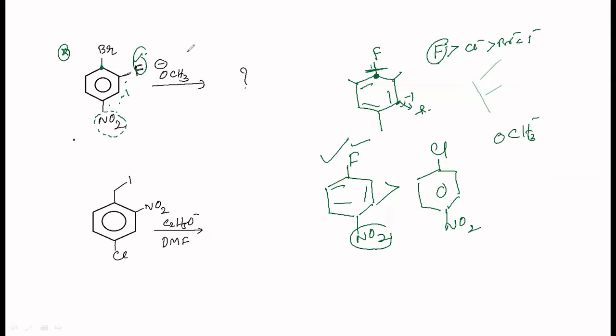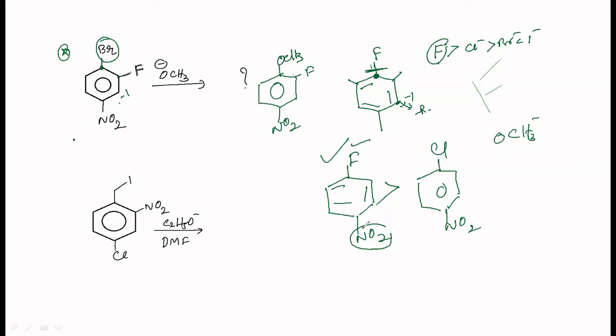But here in the question which I have given you, the NO2 group is at the meta position, isn't it? So the meta position is not enough to withdraw electrons and make this carbon more positive. And therefore, invariably, it has to settle for Br minus. So it will substitute only Br. So in this reaction, you are going to get NO2 here, and then OCH3 here, F here.